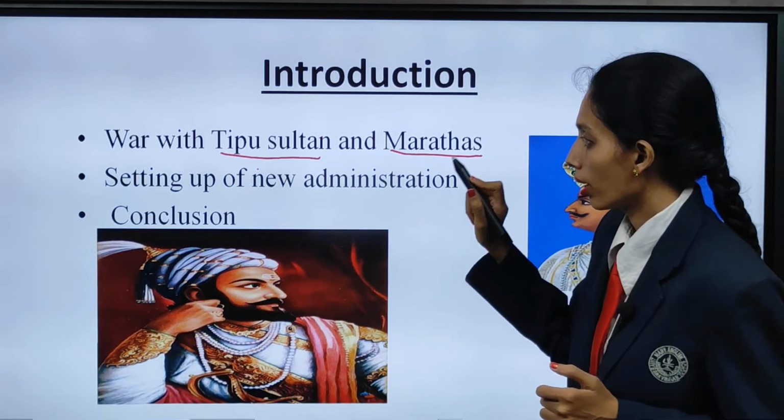Aurangzeb was there till everything was properly done, but then the successors came, and there was no one to take care of things. That's how people started becoming independent and they started ruling.